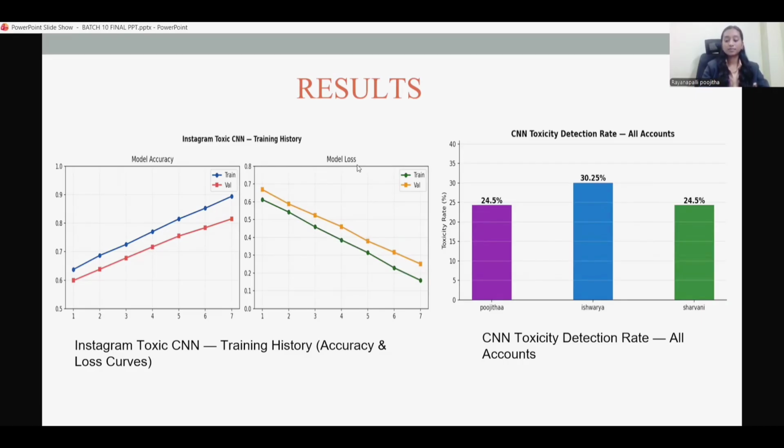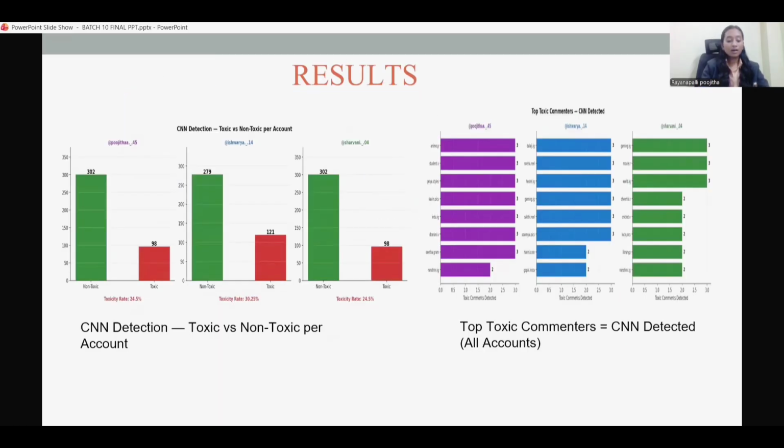Next. Coming to toxic versus non-toxic per account. This graph compares the number of toxic and non-toxic comments for each account. It helps in analyzing which account has more toxic content and how the model performs for each account. Next, coming to toxicity detection rate graph, the graph shows the percentage of toxic comments detected across all accounts. It helps us understand how much toxic content is present and how effectively the model detects it.